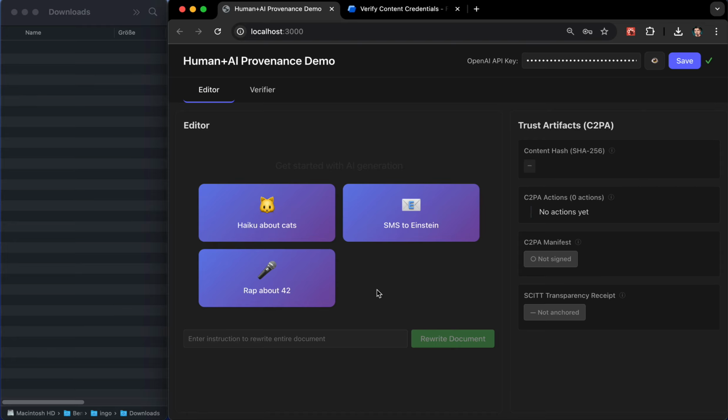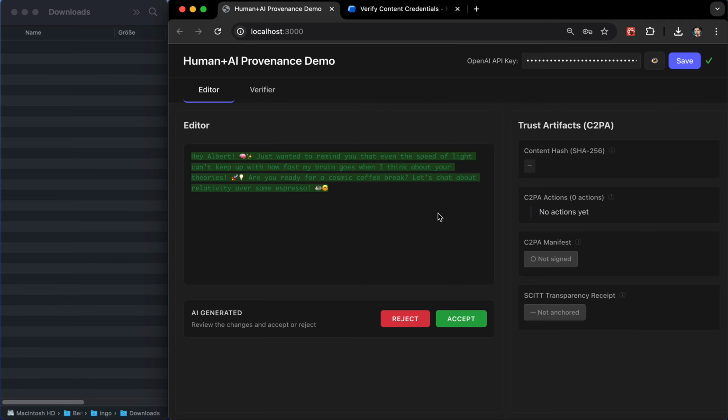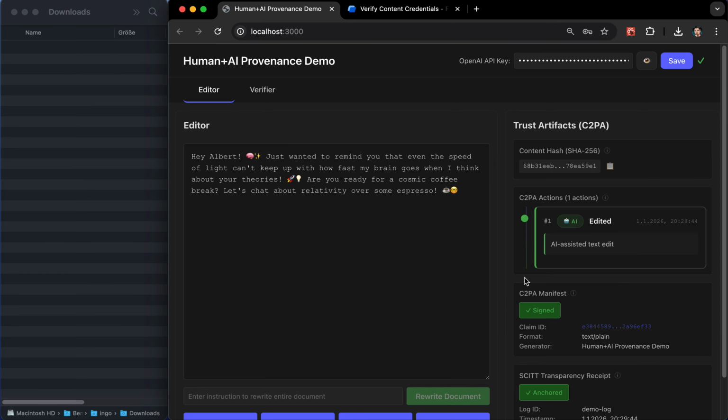All right. With content editing in the age of AI, we have the problem that we do not know how much is made by artificial intelligence and how much is made by human and what exactly was made by who. So let's use AI here to create an SMS to Einstein. And so we see there was generated code. We accept this, and this is now getting written into a C2PA manifest.